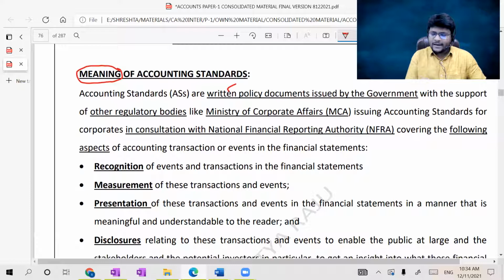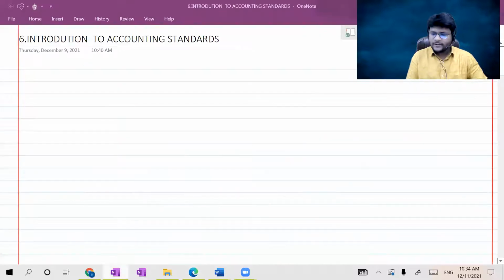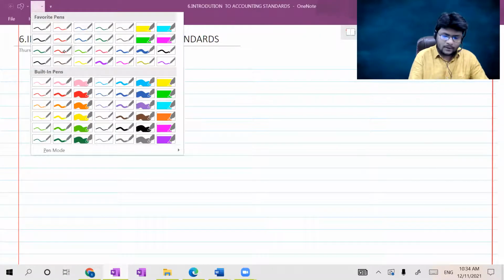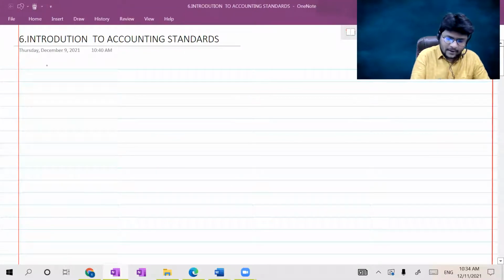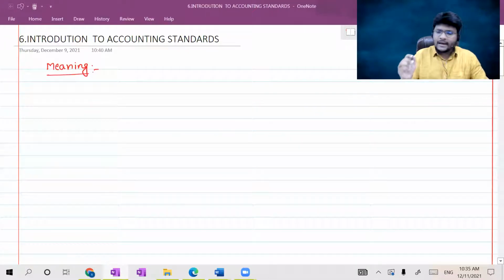Okay. While reading the meaning of accounting standards, you can't appreciate it exactly. I'll explain through my OneNote. Concentrate, guys. First, we are discussing the meaning of accounting standards. Sir, in India, who has the ultimate supreme power to issue accounting standards?